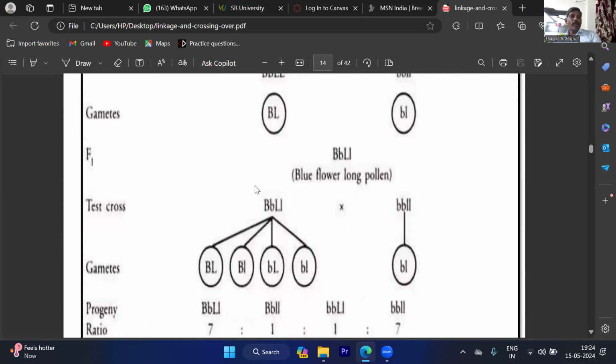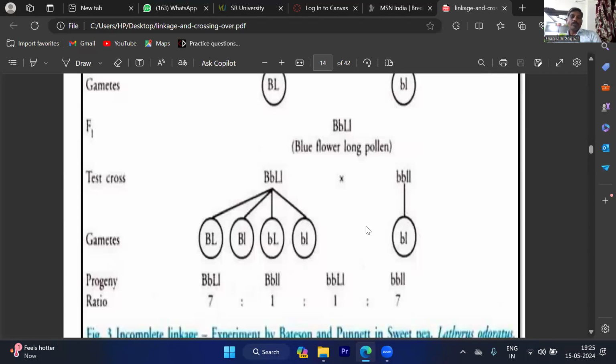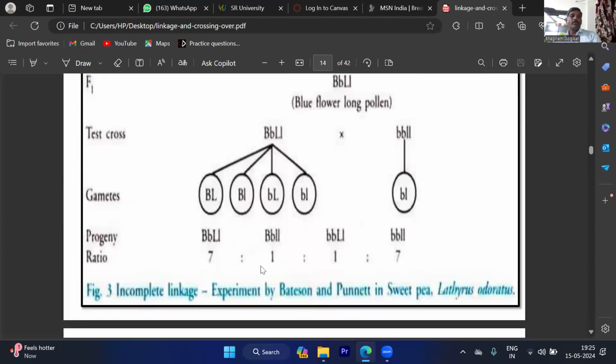So this F1 plant undergoes a test cross. It will be test crossed with the homozygous recessive, that is, the blue flower long pollen with red flower and round pollen. So in the test cross, what is the ratio we are getting?